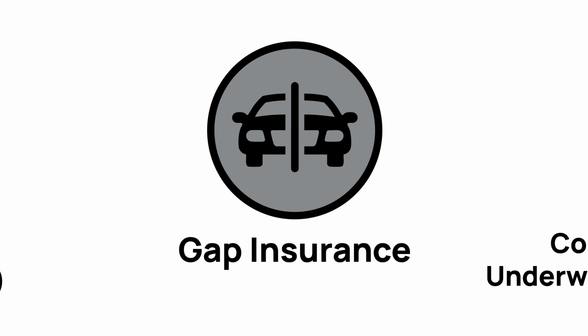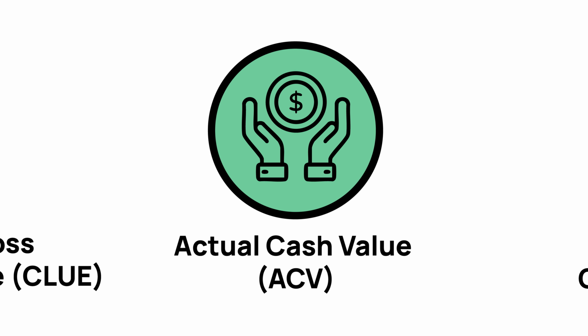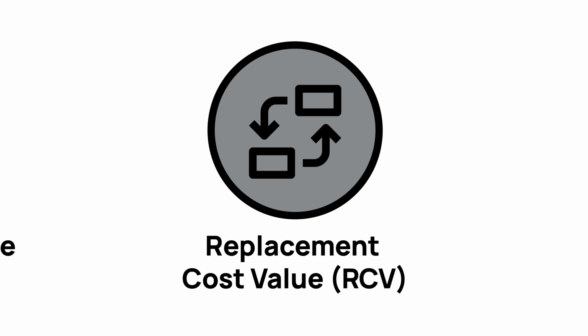Gap insurance, pays the difference between your car's value and your loan balance if it's totaled. Comprehensive loss underwriting exchange, or CLUE, a database insurers use to check your claim history. Actual cash value, or ACV, what your item is worth today after subtracting wear and tear, not the price you paid when it was new. Replacement cost value, or RCV, the amount it would cost to replace something with a brand new version at today's prices, without subtracting for age or wear.